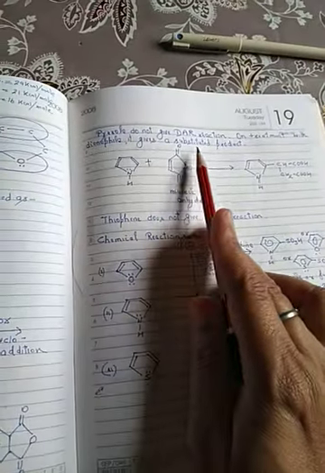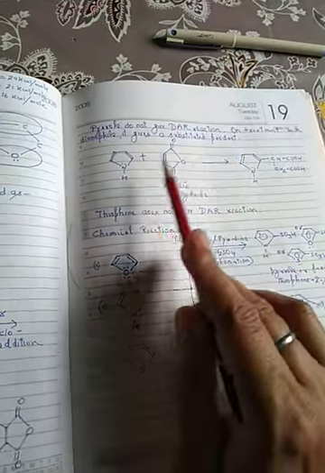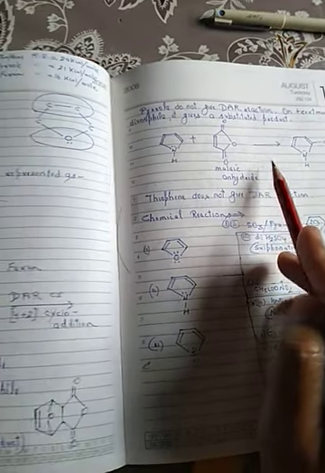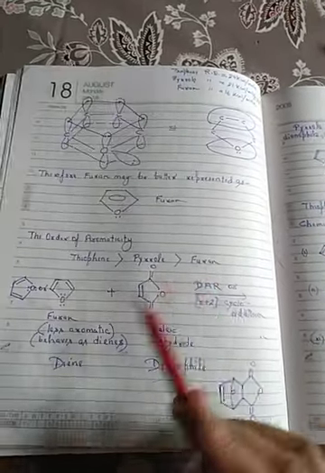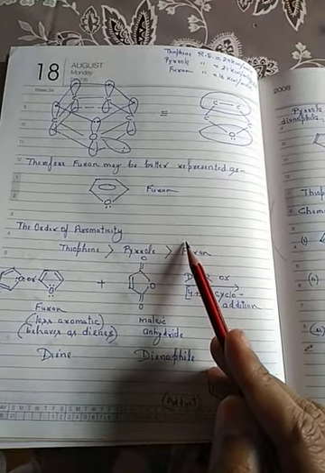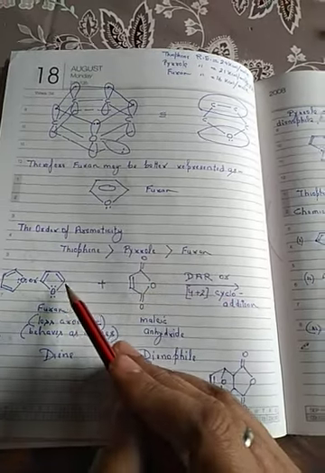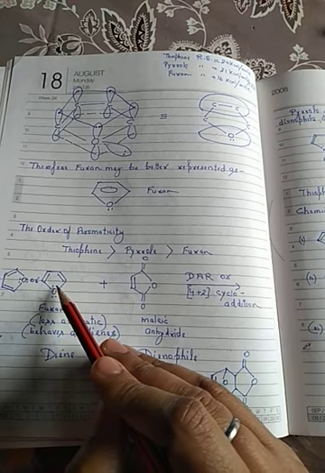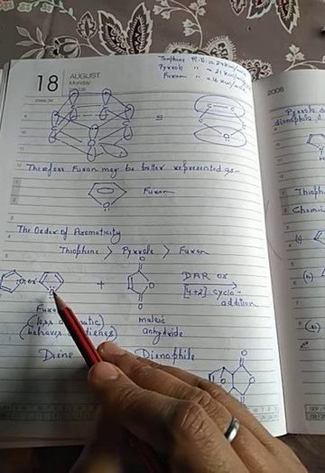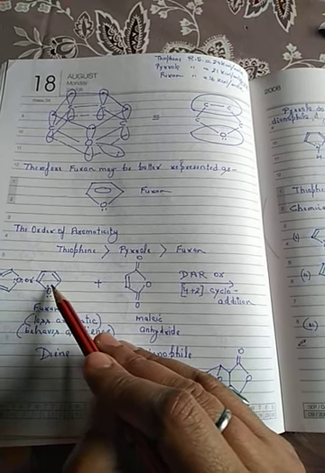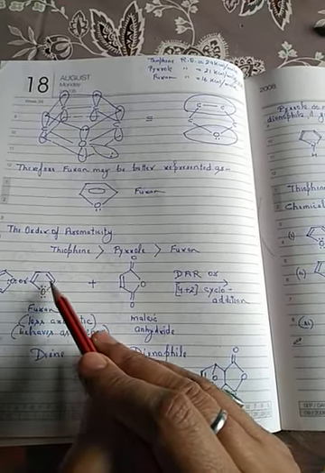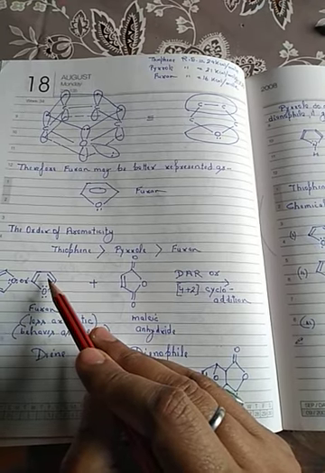Pyrrole also does not give the DAR reaction. However, it forms a di-substituted product. You can see this, but it does not give DAR. While furan gives DAR, it means it has less aromatic character. Less aromaticity means the delocalization of this electron is lesser, because oxygen has high electronegativity, so it wants to hold its lone pair. Therefore, it is less available for delocalization of pi electrons.